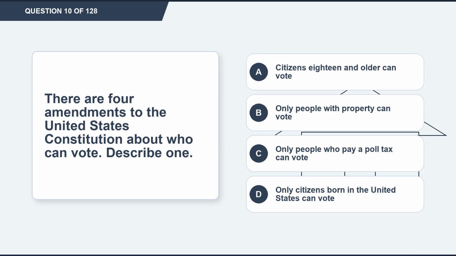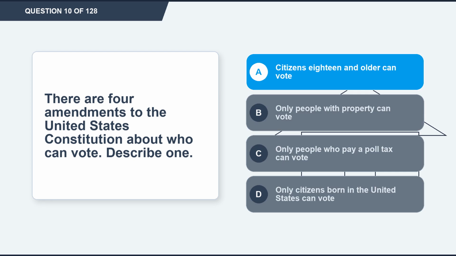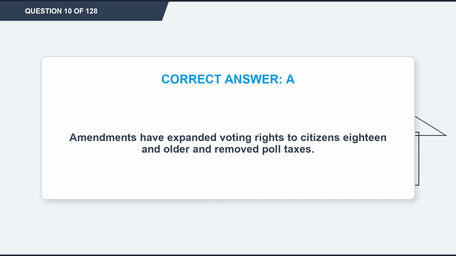Question 10. There are 4 amendments to the United States Constitution about who can vote. Describe one. Option A. Citizens 18 and older can vote. Option B. Only people with property can vote. Option C. Only people who pay a poll tax can vote. Option D. Only citizens born in the United States can vote. The correct answer is option A. Citizens 18 and older can vote. Explanation. Amendments have expanded voting rights to citizens 18 and older and removed poll taxes.